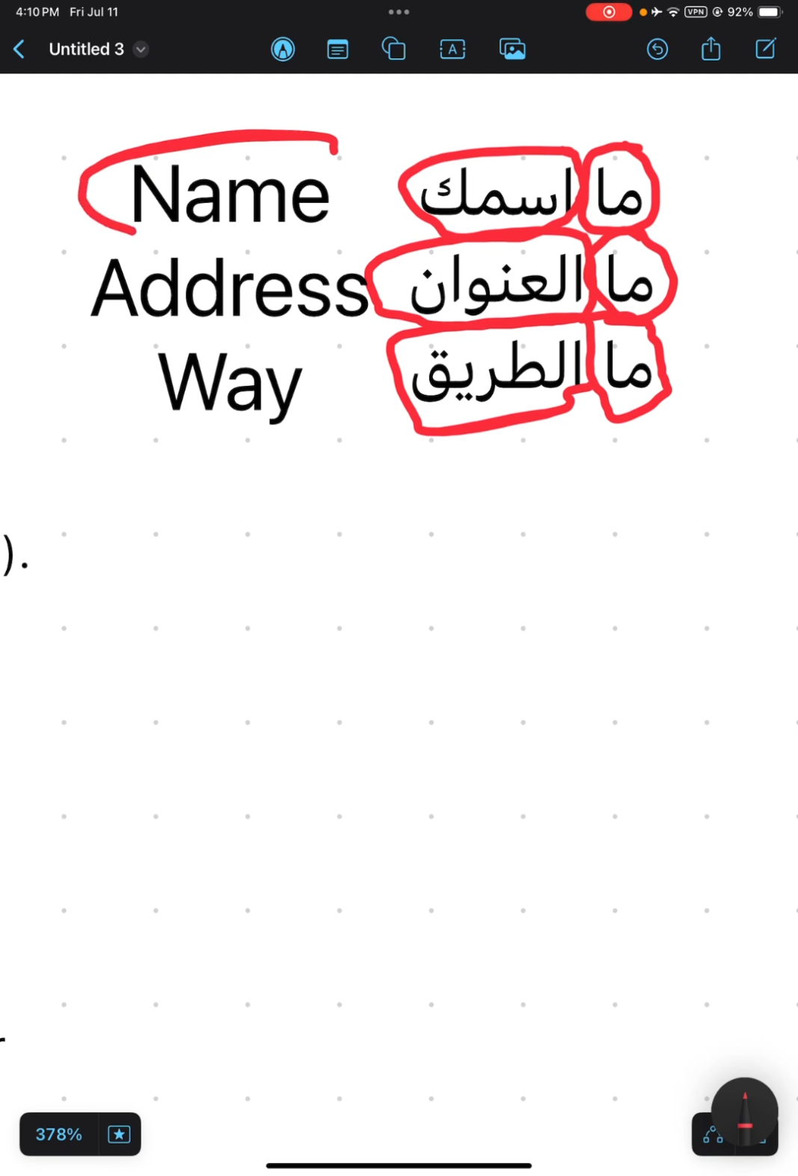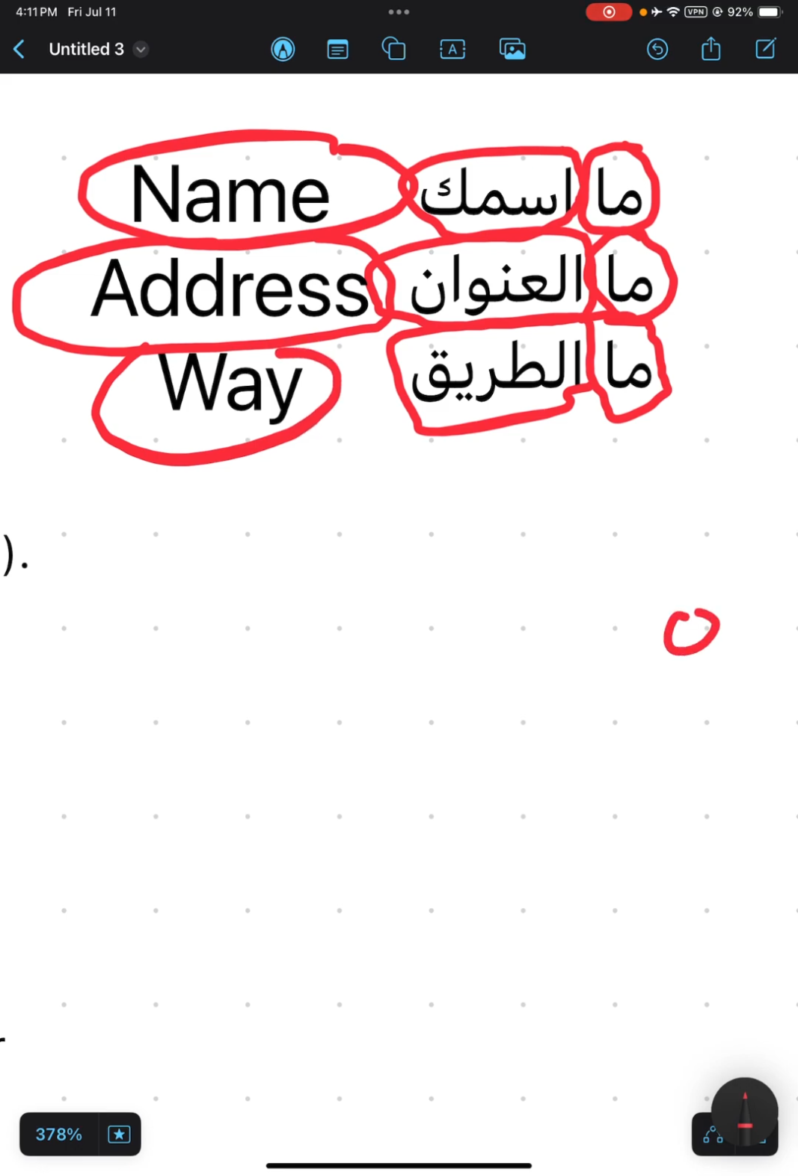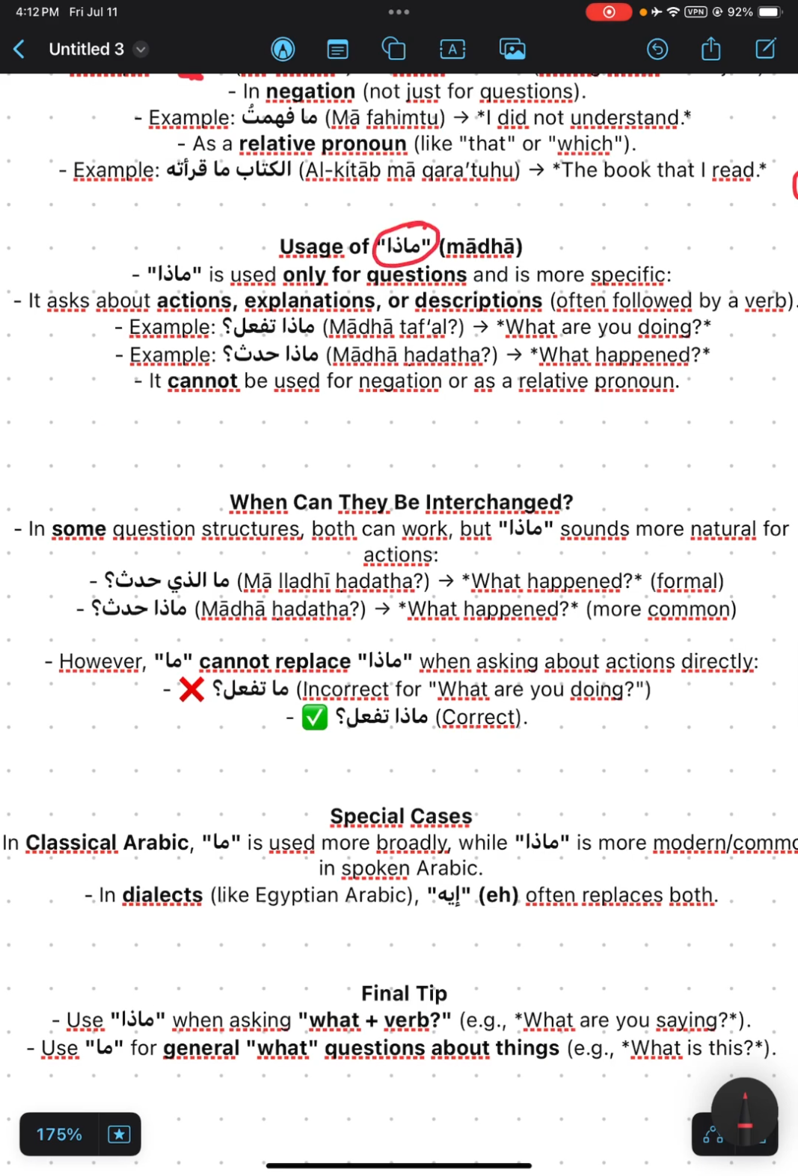So one thing we will notice is that after the interrogative tool, what comes is a noun and not a verb. So ما usually comes after it a noun, not a verb. Okay?